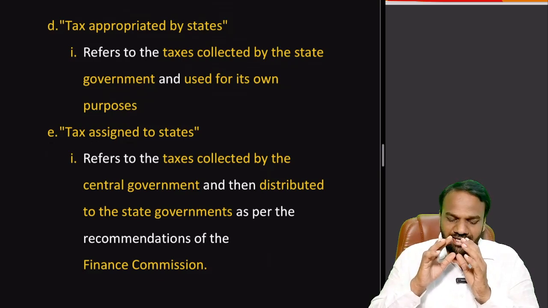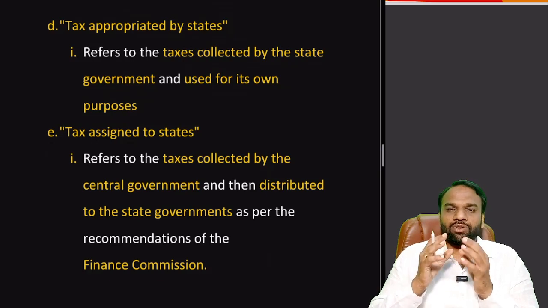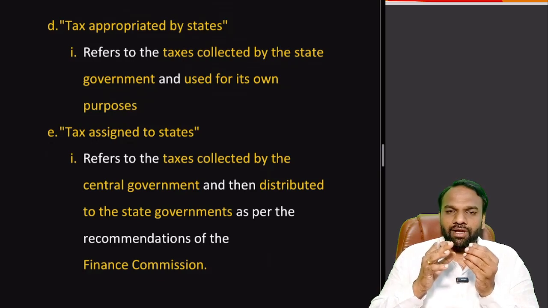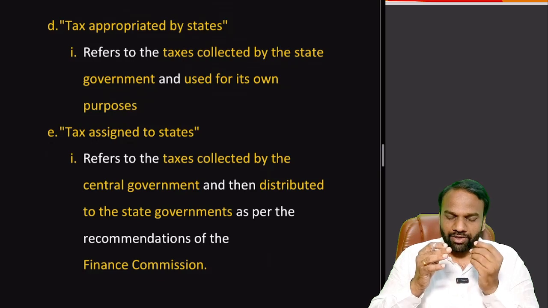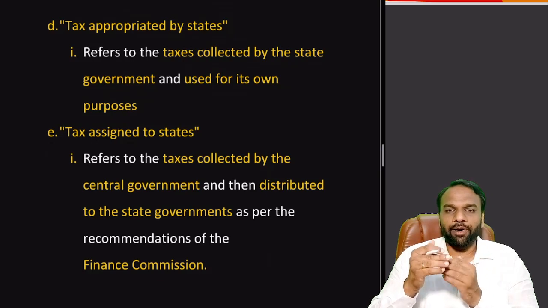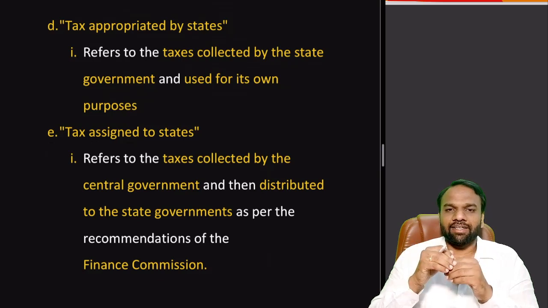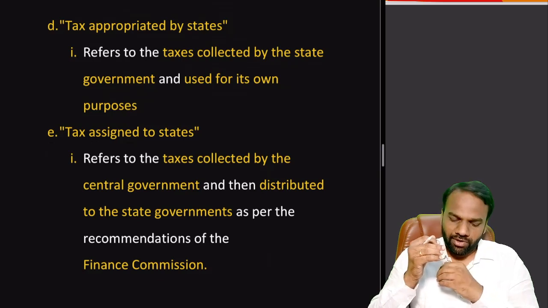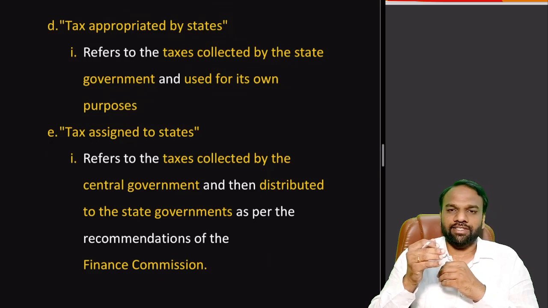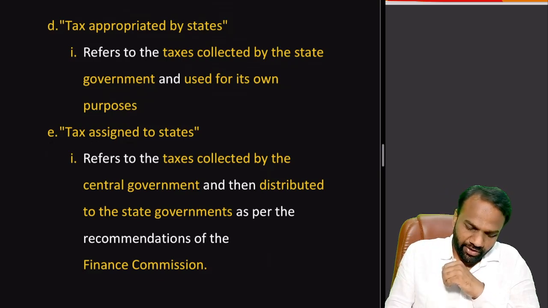That is called taxes appropriated by states. By the constitution, certain taxes have to be appropriated by the states, meaning states will collect the taxes and spend the proceeds according to their wishes.